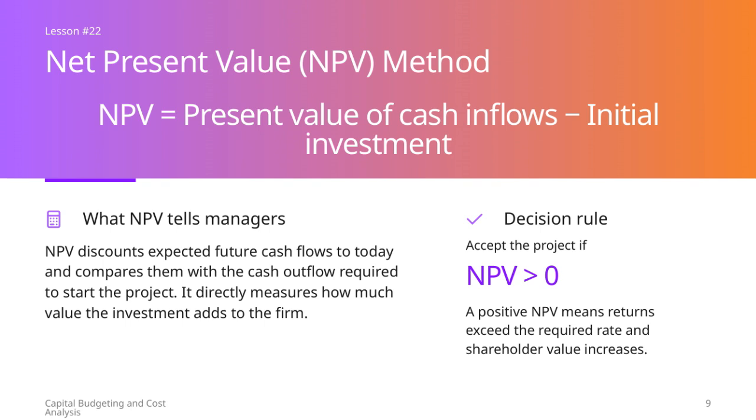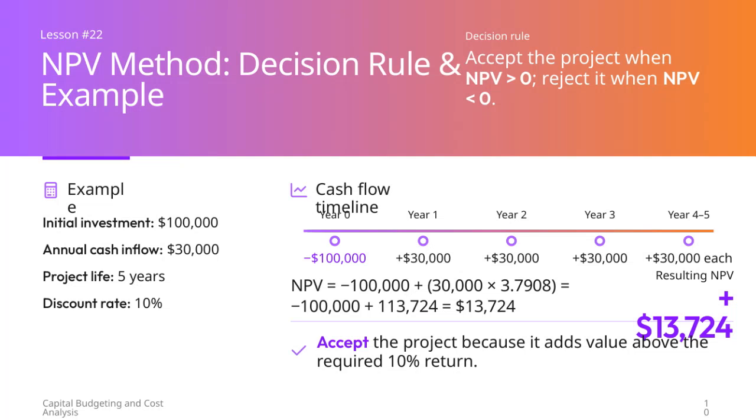The key decision rule here is straightforward: if the NPV is greater than 0, the project should be accepted. This is because a positive NPV indicates that the project's returns exceed the required rate of return, ultimately increasing shareholder value. So, NPV helps ensure that capital is allocated to investment opportunities that are expected to generate value for the company. When evaluating a project using the NPV method, the decision rule is straightforward: accept the project if the net present value is greater than 0, and reject it if the NPV is less than 0.